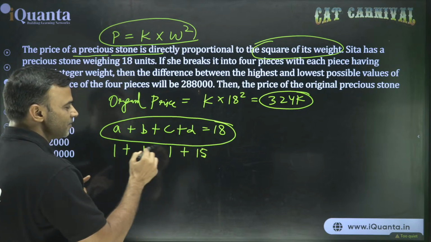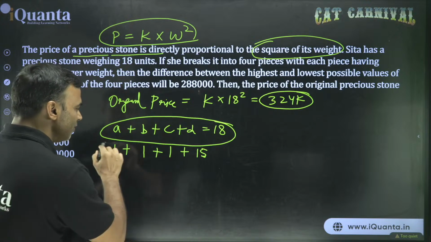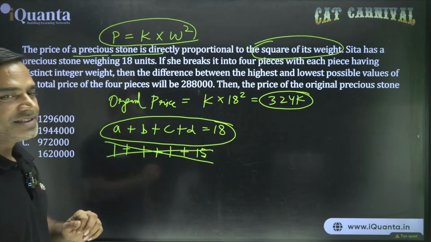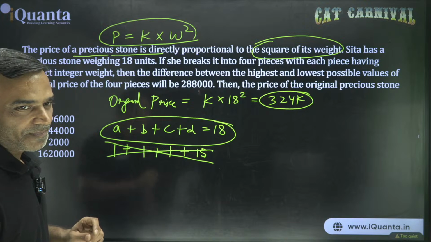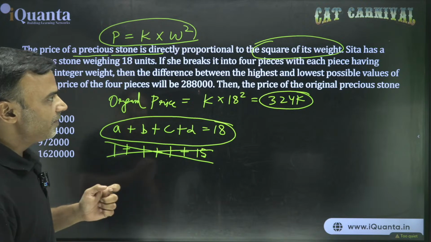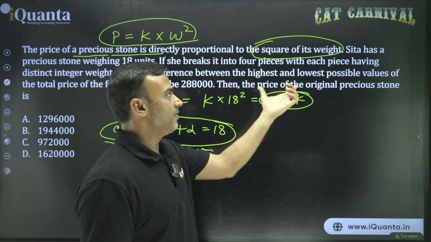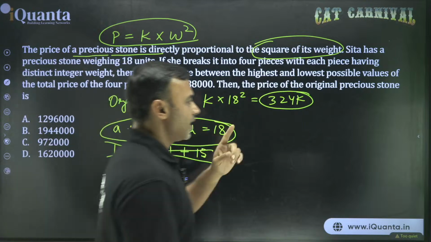1 plus 1 plus 1 plus 15. That would be wrong. Why? Because it says distinct integers. Right? Also we have to look at the highest and the lowest possible values of the price. तो उसके लिए एक और काम करना होगा.